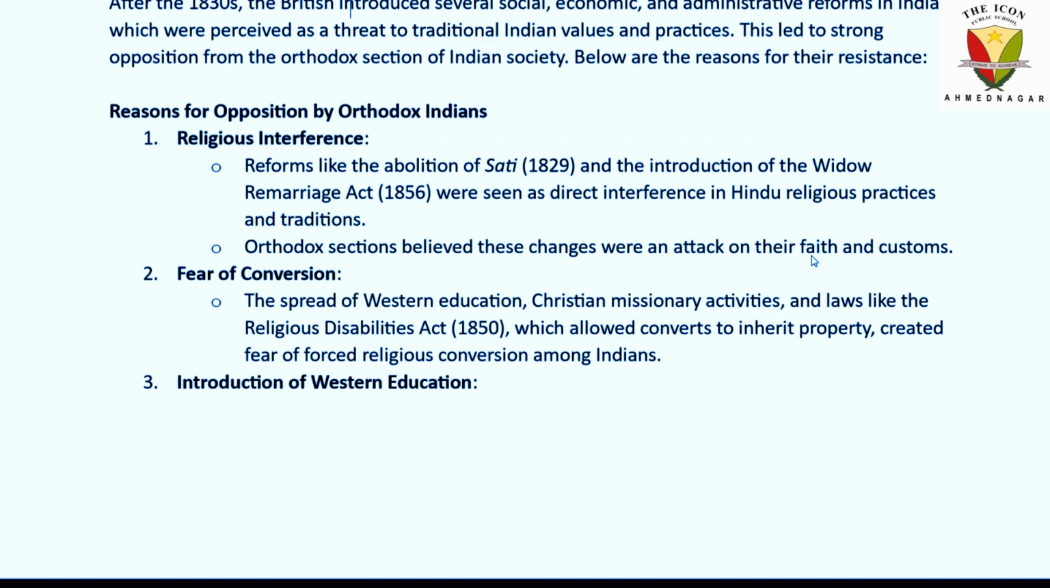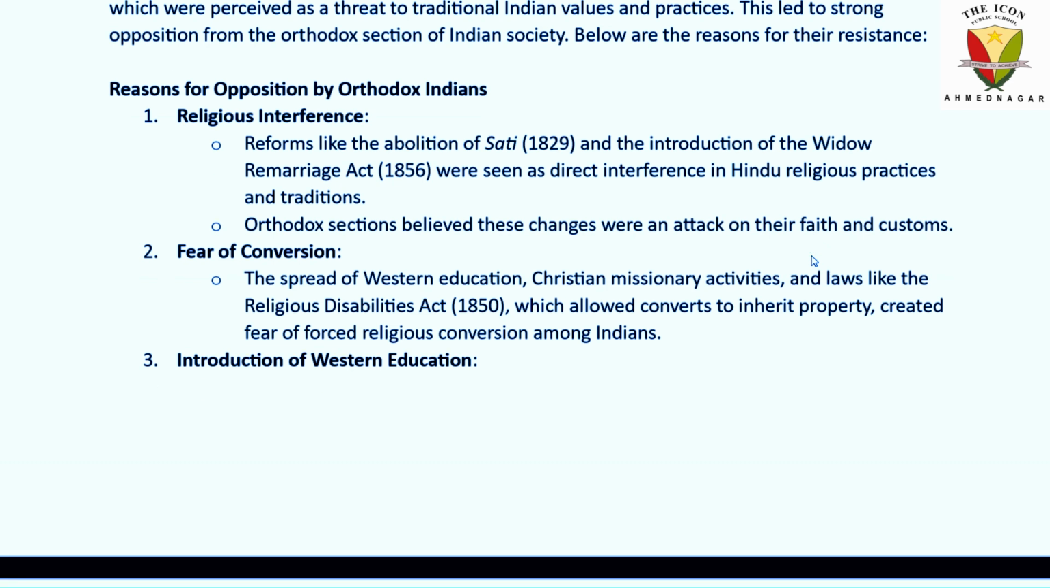First was religious interference. Reforms like abolition of sati were a good step taken by the Britishers. You can say all the reformers and all. Introduction of the Widow Remarriage Act 1856 were seen as direct interference in Hindu religious practices and traditions. Orthodox sections believed these changes were an attack on their faith and customs. So they were thinking like that. Fear of conversion: they were having fear of conversion.